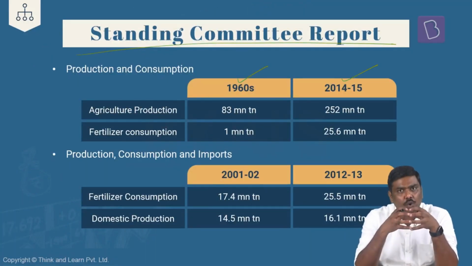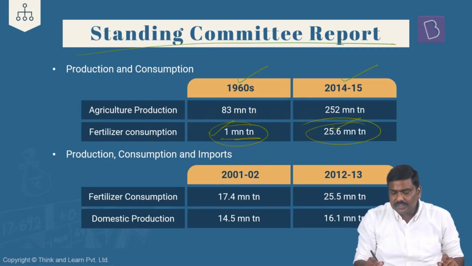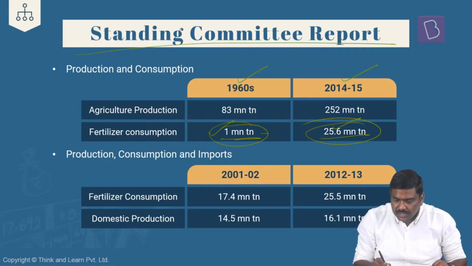One, it basically observes that there is a huge change that has happened in terms of fertilizer consumption over a period of time. In 1960s, the amount of fertilizer that was consumed in India was around 1 million tons. By 2014 and 15, this has bulked up. This has suddenly increased to around 25.6 million tons. Huge spike in the consumption of fertilizers.